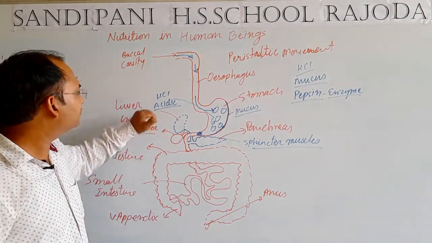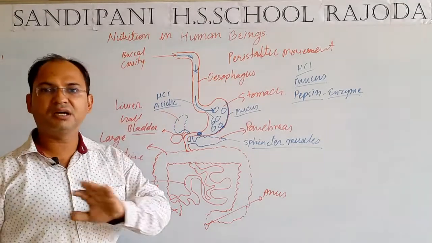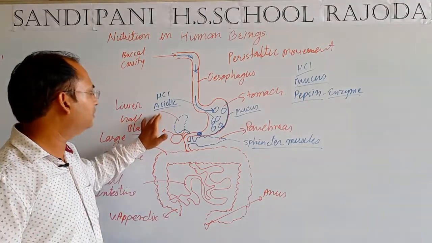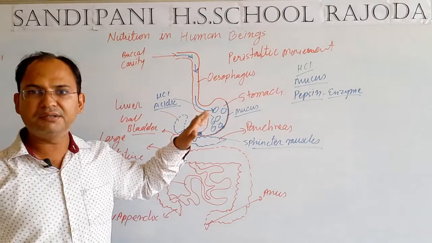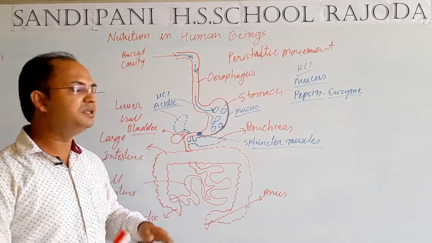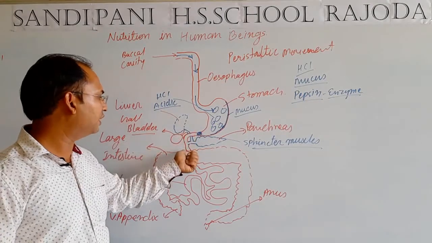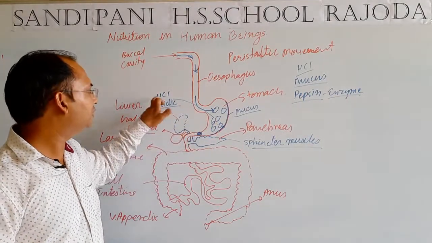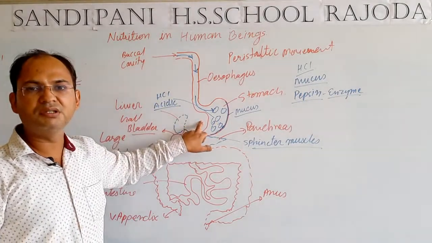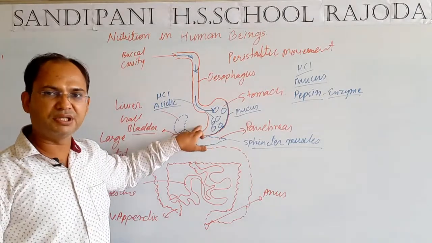Now the nature of the bile juice is basic. There are no digestive enzymes present in bile juice, but it provides the basic medium to the food. When the food comes in the small intestine, here the medium of the food is acidic due to the action of the hydrochloric acid.